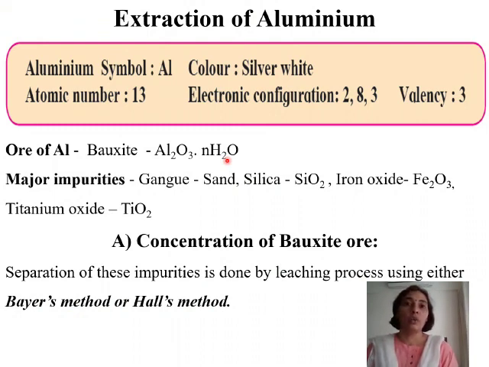In leaching, the ore is soaked in a solution, and the ore combines with that solution. There is a chemical reaction, and the ore dissolves in it, whereas the impurities remain in undissolved form, and these impurities can be easily removed by filtration. So Bayer's process or Hall's method makes use of different solutions in order to concentrate the ore. What these solutions are and how they are used, let's see in the next slide.